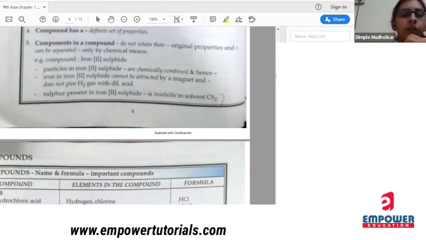Iron 2 sulfide, for example: particles in iron sulfide are chemically combined and hence iron in iron 2 sulfide cannot be attracted by a magnet and does not give H2 gas, insoluble in solvent CS2. Means what? They are chemically combined. So if I want to separate them, I have to use some chemical method only.